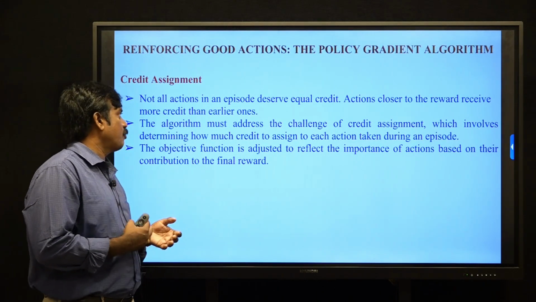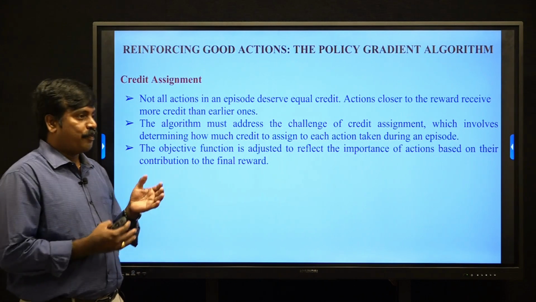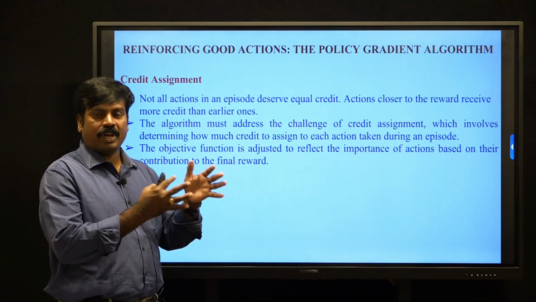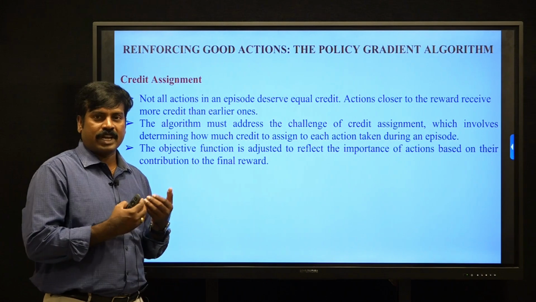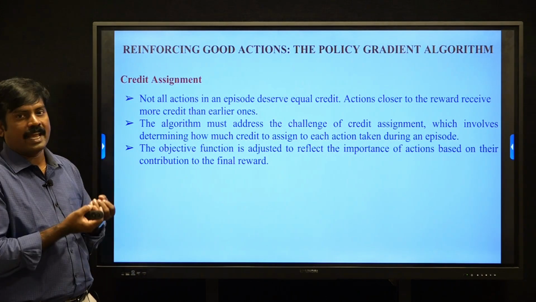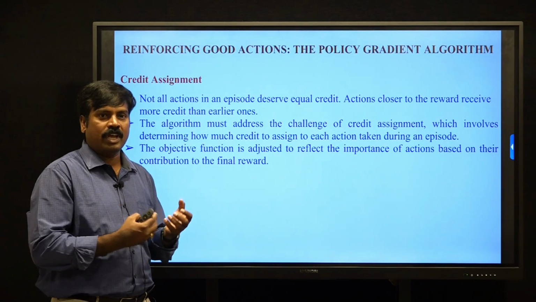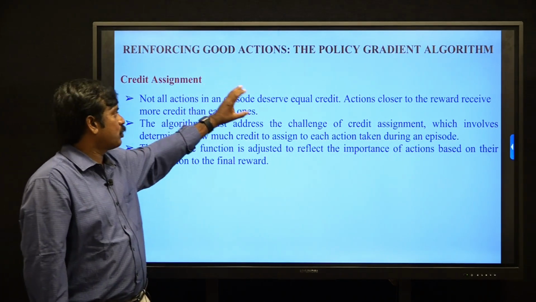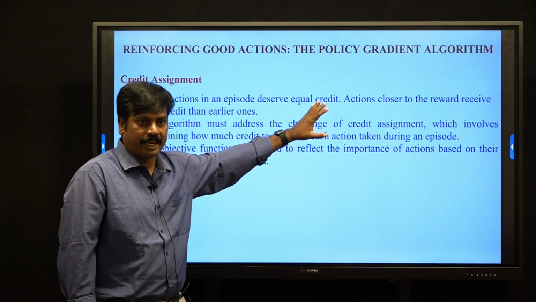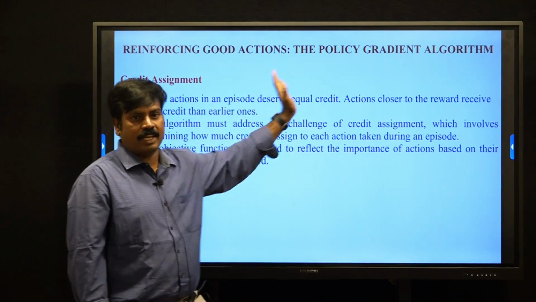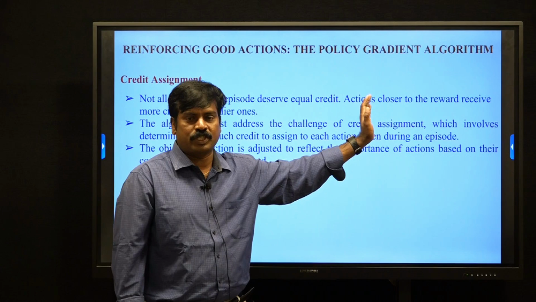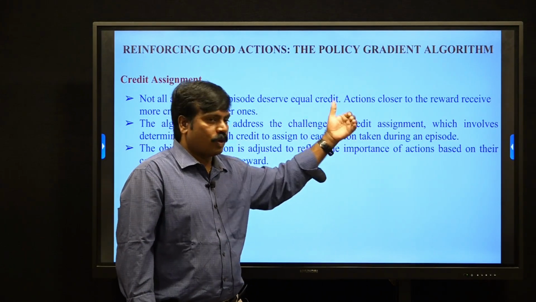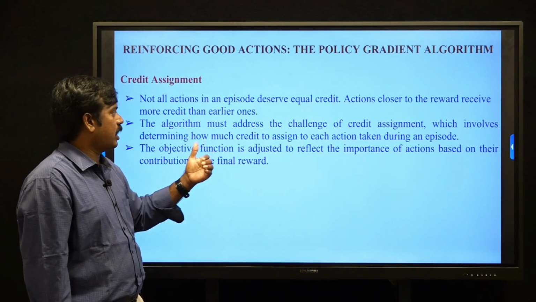Credit assignment is also one of the steps in reinforcing good actions. Credit assignment considers which action leads to the final reward, and based on that action, we reinforce the good actions. Not all actions in an episode deserve equal credit. The action that leads to the final reward is the good action.